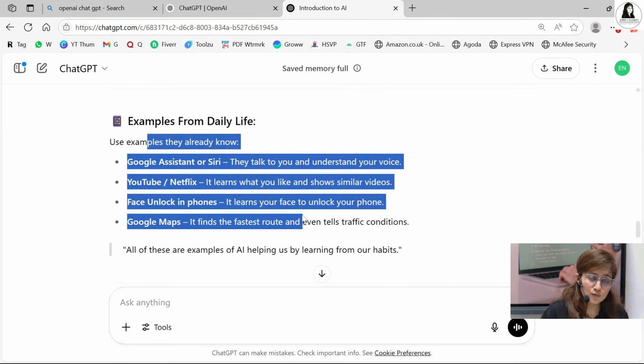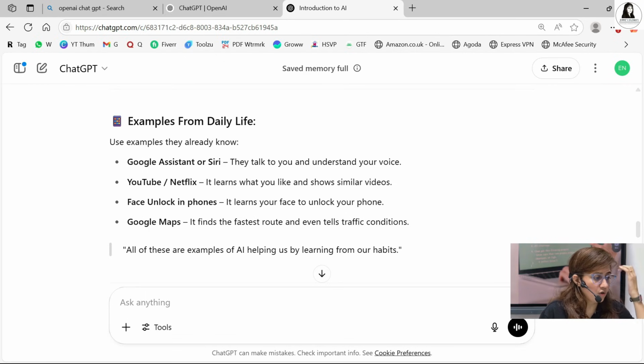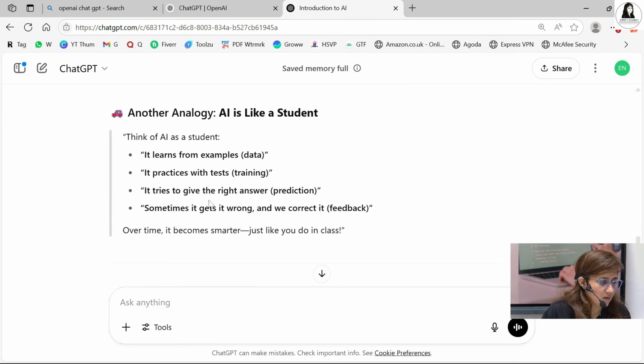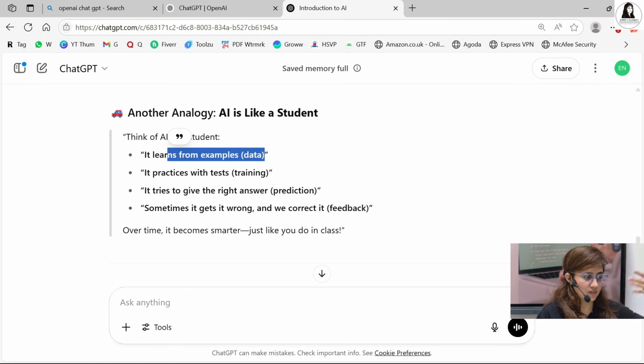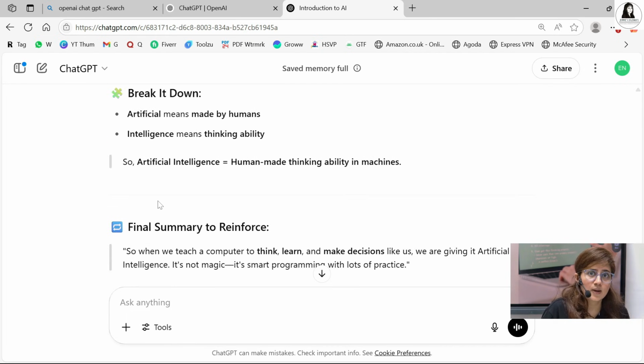And examples from daily life also: we use AI already in YouTube, Netflix, Google Assistant, Siri, Face Lock, Google Maps. Another analogy is that AI is like a student. It learns from data, like examples or practice with tests, that is training, and it tries to give the right answer, that is prediction. Sometimes it gets it wrong and we correct it, that is feedback. Like we provide feedback accordingly, AI enhances itself. So now I guess this is better than the previous one. Artificial means made by humans. Intelligence means thinking ability. So artificial intelligence means human made thinking ability in machines.